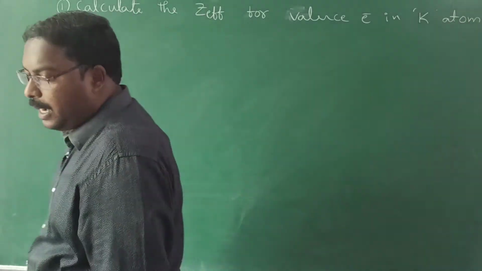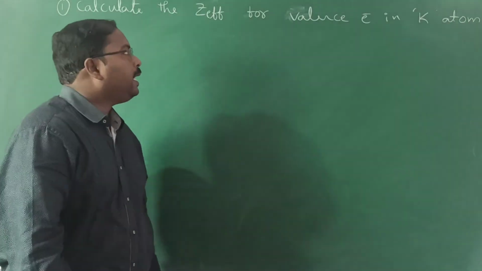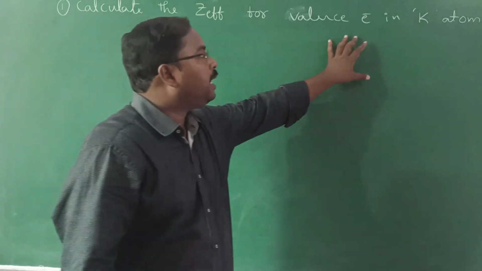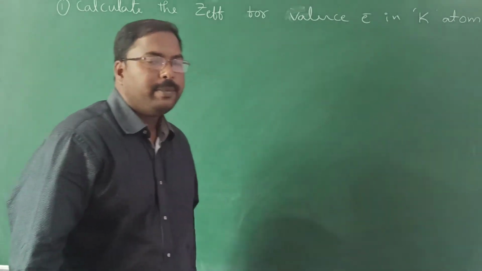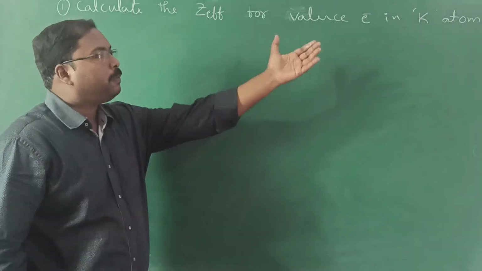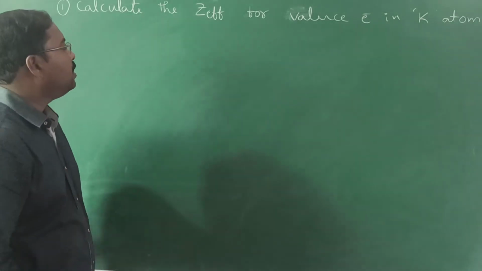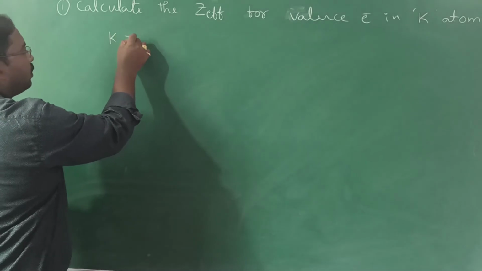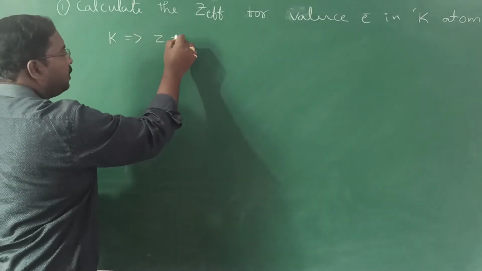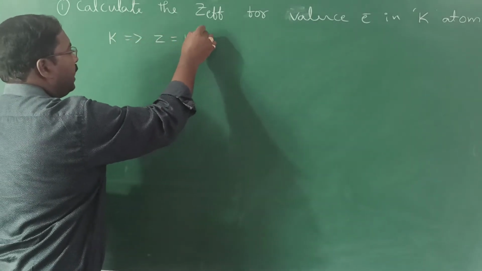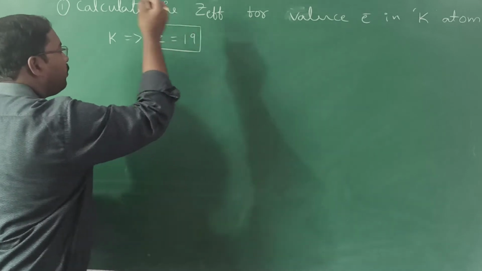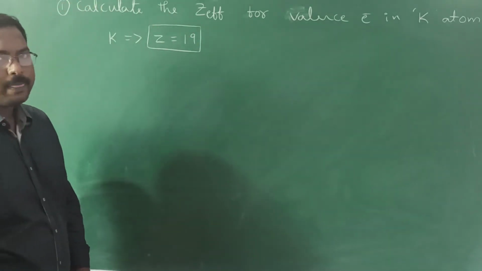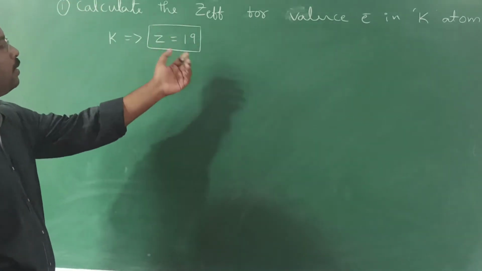Calculate the effective nuclear charge for the valence electron present in the potassium element. First of all, regarding potassium, what do we know? Its atomic number is 19, right?